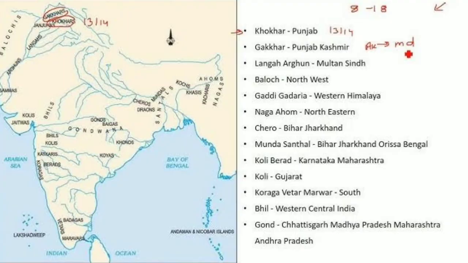So now we are going to discuss some of the tribal groups which are in different parts of our subcontinent. Some of the influential tribes are Gakkhars and Khokhars in Punjab, Baluchis in the Northwest, and even Ahoms, Nagas and Bhils in other parts of the country.